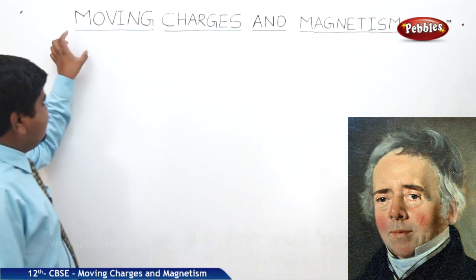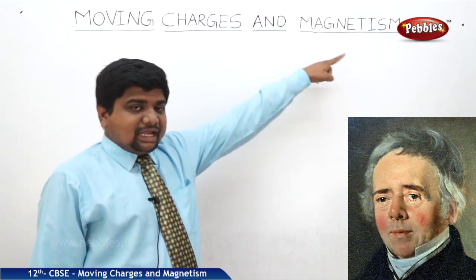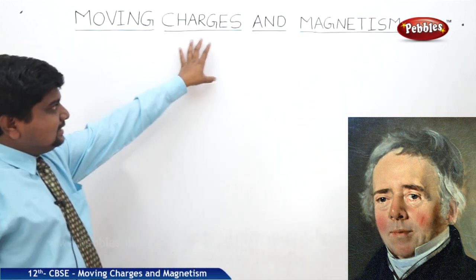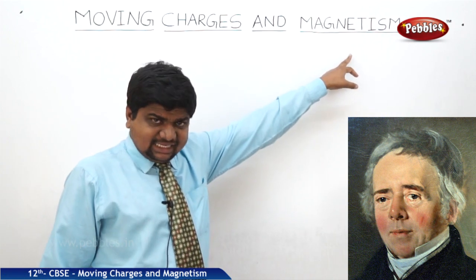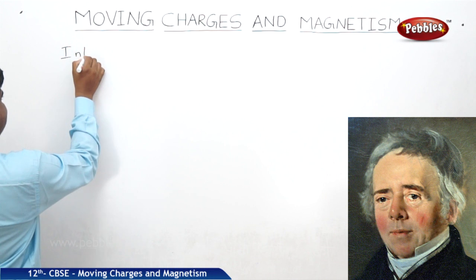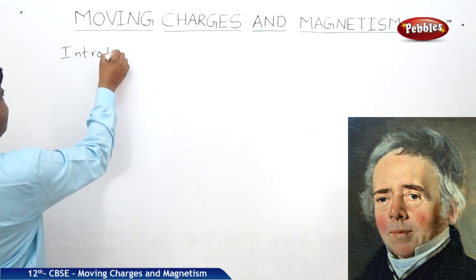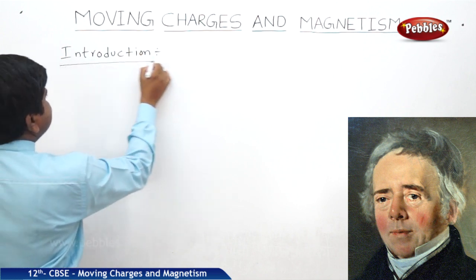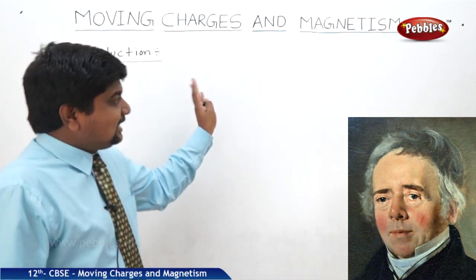We will discuss moving charges and magnetism. What is the meaning of moving charges and how is it related to magnetism? What is the introduction of this chapter? We will go from the beginning, and from there we will go to the extension.